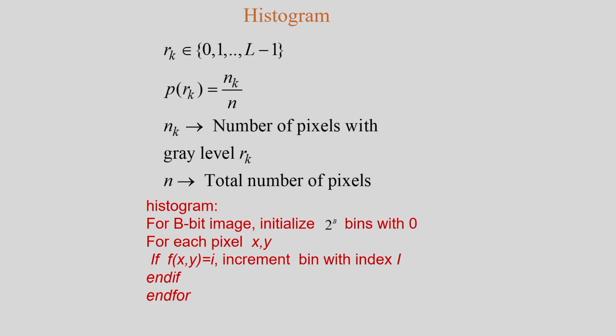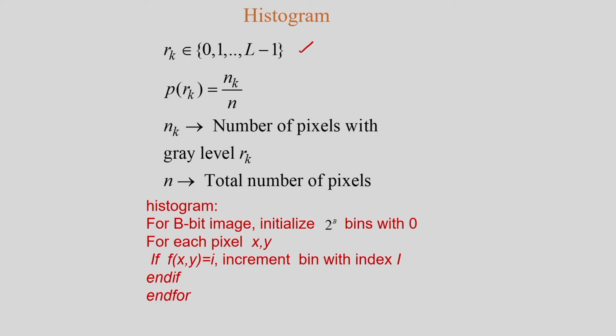And also the assumptions for histogram equalization techniques. I have to consider some assumptions, and based on these assumptions, I have to apply the histogram equalization techniques. So let us first define what is the histogram of an image. Suppose Rk is the input intensity levels, that is the number of gray levels I am considering from 0 to L minus 1.